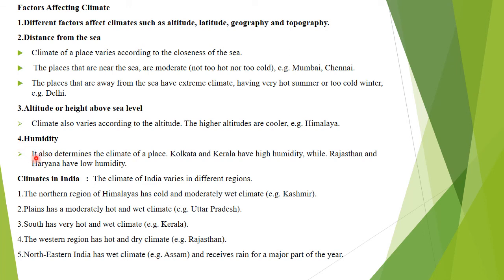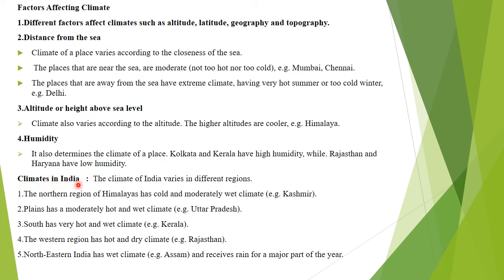Next one, humidity. It also determines the climate of a place. Kolkata, Kerala have high humidity, while Rajasthan and Haryana have low humidity. Why? Because Kerala and Kolkata are all bordering the ocean, so the sea. So these places have high humidity because the wind from the sea comes to the land full of water vapor. While Rajasthan and Haryana are away from the sea, so there is low humidity, there is less water vapor, and moreover Rajasthan is very near the desert. It is almost a desert.